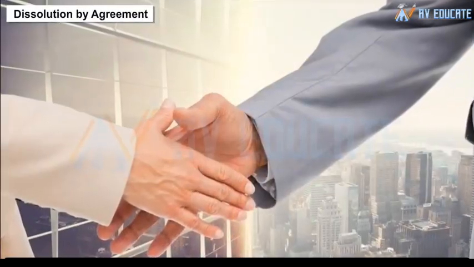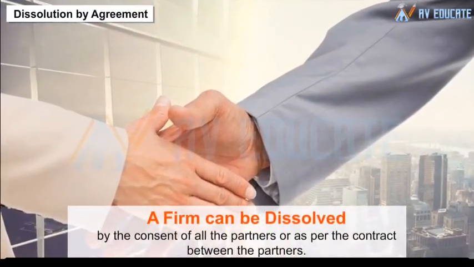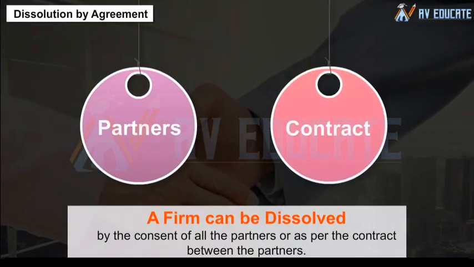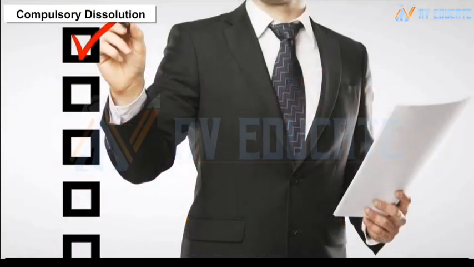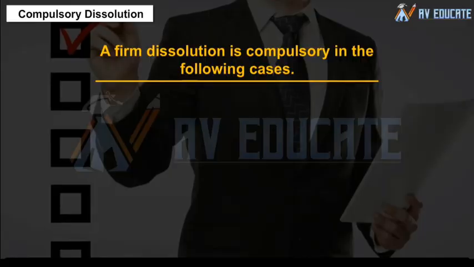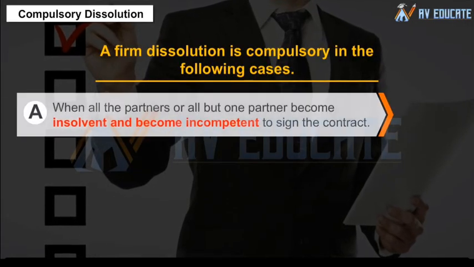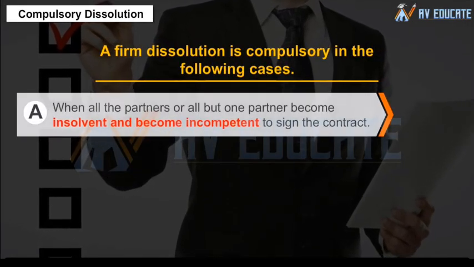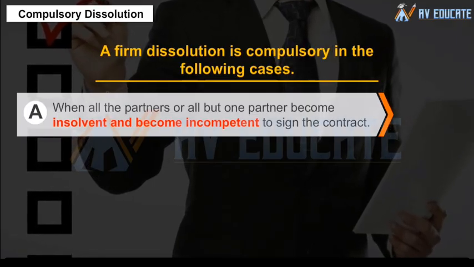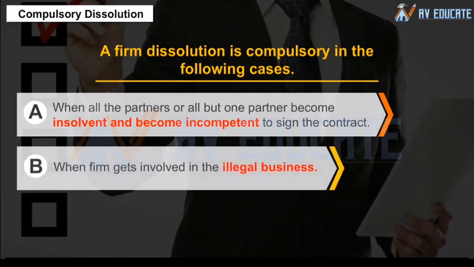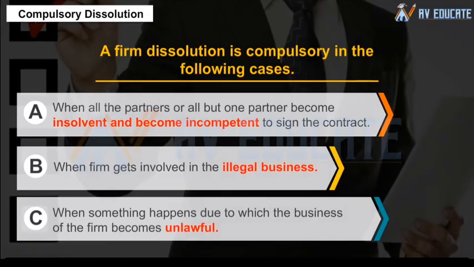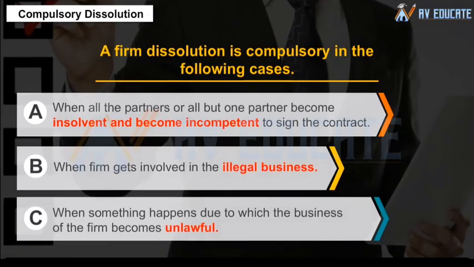Dissolution by agreement. A firm can be dissolved by the consent of all the partners or as per the contract between the partners. Compulsory dissolution. A firm's dissolution is compulsory in the following cases. A. When all the partners or all but one partner become insolvent and become incompetent to sign the contract. B. When the firm gets involved in an illegal business. C. When something happens due to which the business of the firm becomes unlawful.